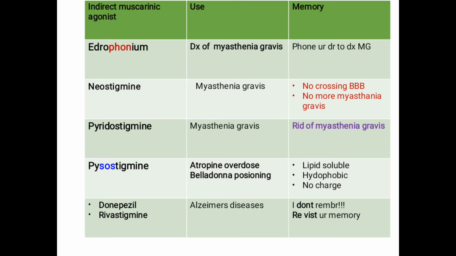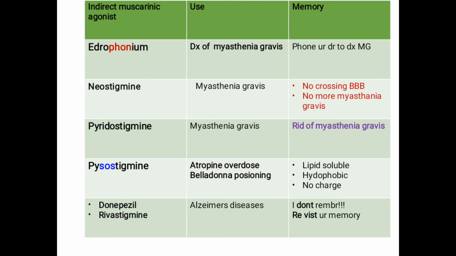One way to remember this is, the alphabet E comes first, therefore first is diagnosis. Or else you can just remember that edrophonium: phone your doctor to diagnose myasthenia gravis. You can remember it in either way. Therefore edrophonium is used only for diagnosis of myasthenia gravis, not in the treatment. When I consider neostigmine and pyridostigmine, these are used in treatment of myasthenia gravis.